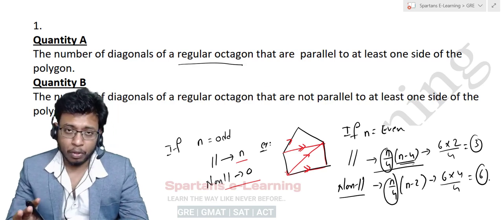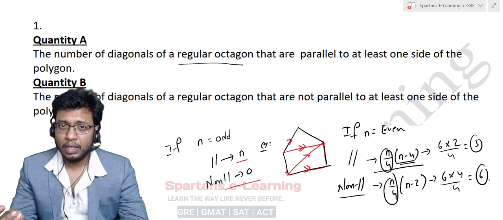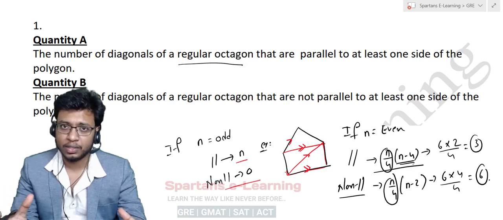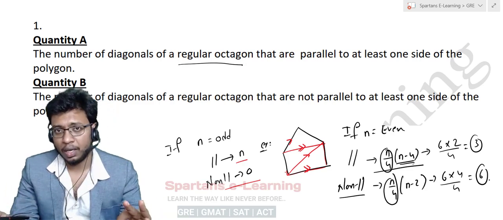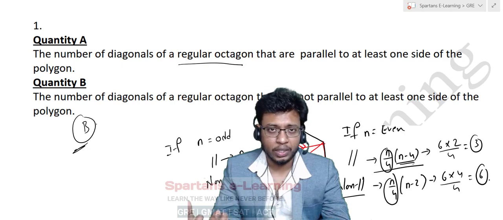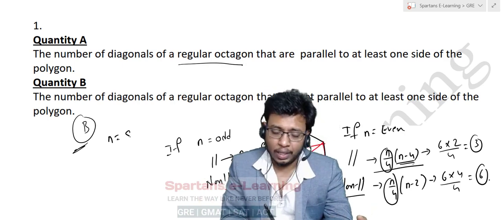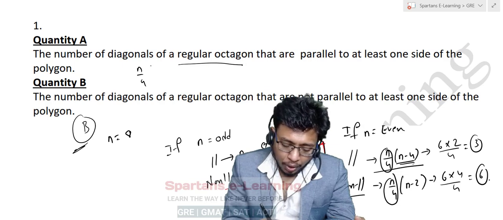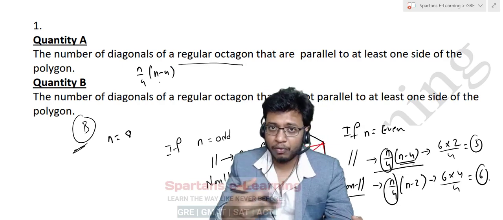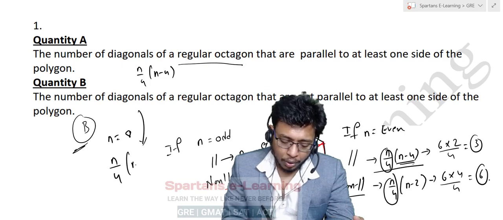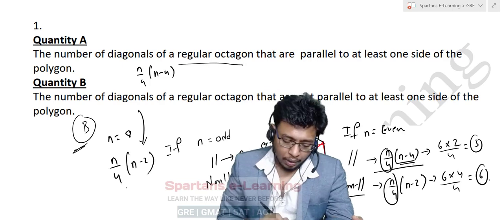Because if the number of sides is even, the number of diagonals that are not parallel to any of the sides will always be greater than the number of diagonals that are parallel to at least one of the sides, right? So straight away you can say the answer is B, but if you still want to calculate, we can do that. Here octagon is 8 sides, so n by 4 into n minus 4, this is for the number of diagonals parallel to the sides. The other quantity will be n by 4 into n minus 2, right?